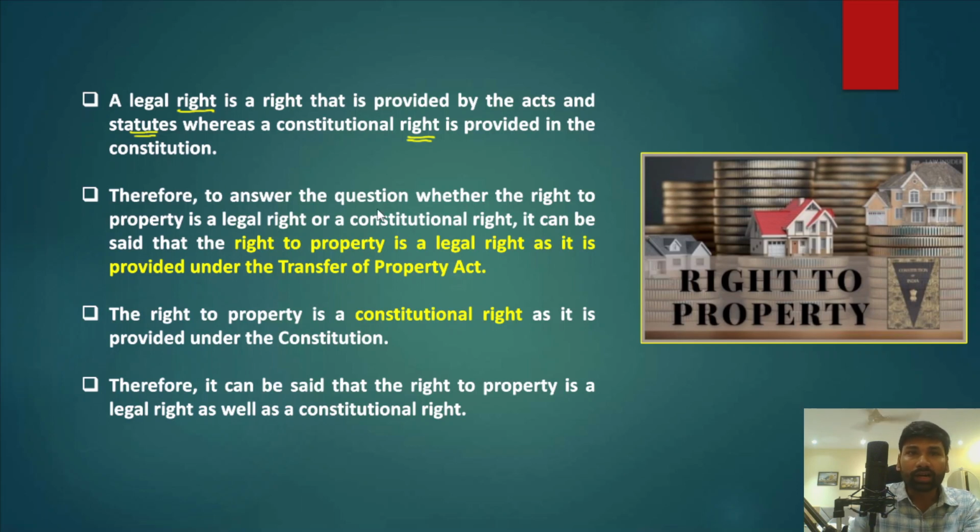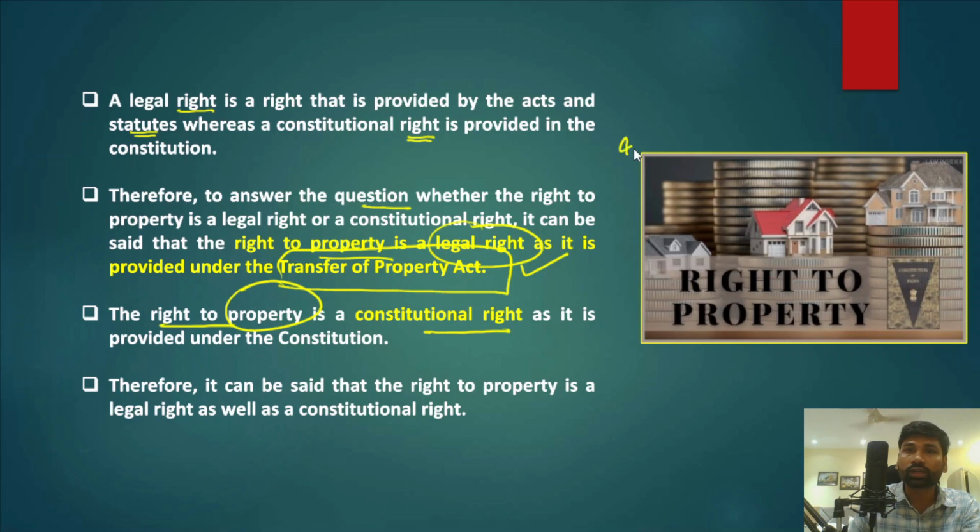However, on the question whether the right to property is a legal right or a constitutional right, we can say that the right to property is actually a legal right first, because it is provided under the Transfer of Property Act. Because of that, we can categorize right to property as a legal right, and it can also be called a constitutional right. Why?